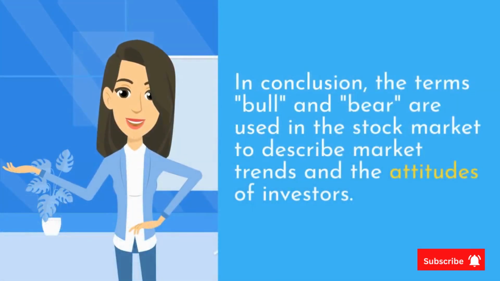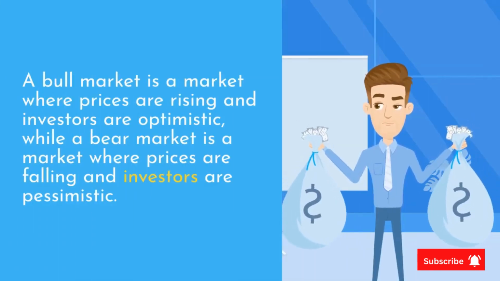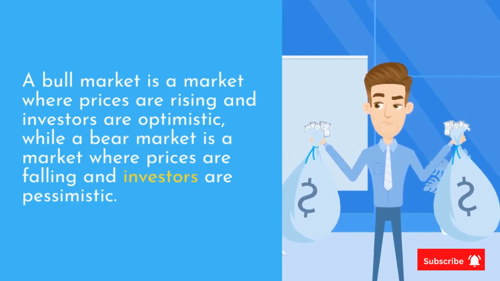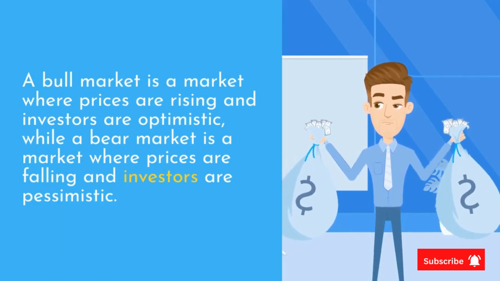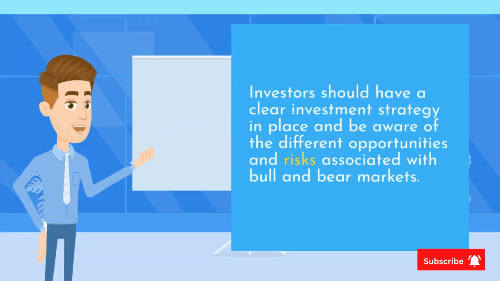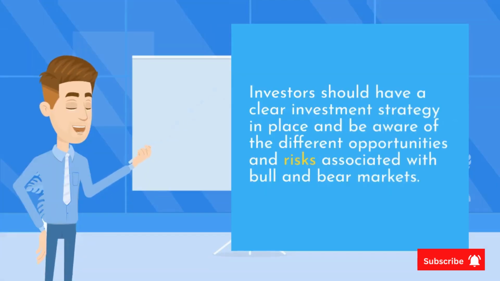In conclusion, the terms bull and bear are used in the stock market to describe market trends and the attitudes of investors. A bull market is a market where prices are rising and investors are optimistic, while a bear market is a market where prices are falling and investors are pessimistic. Investors should have a clear investment strategy in place and be aware of the different opportunities and risks associated with bull and bear markets.